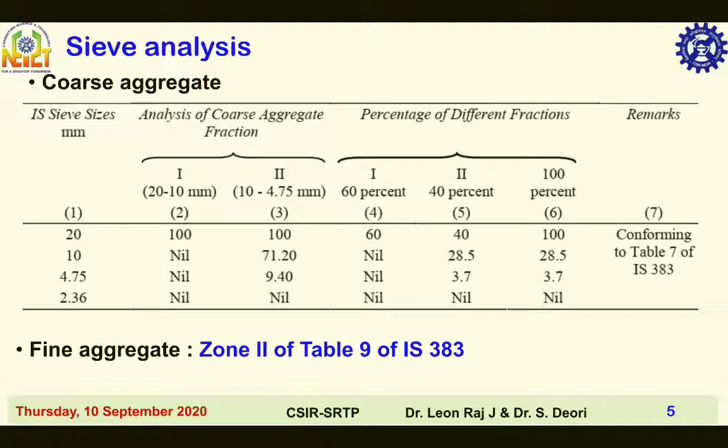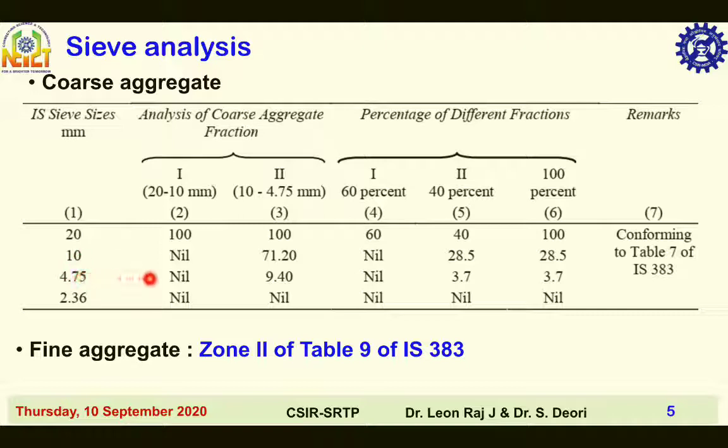Then for 10-4.75 mm aggregates, 100% pass through 20 mm sieve, 71.20% pass through 10 mm sieve, 9.40% pass through 4.75 mm sieve, and all the particles are completely retained by 2.36 mm sieve. In other words, the particle sizes of 71.20 minus 9.40, that is equal to 61.8% of total weight of coarse aggregate are in between 10 and 4.75 mm sieve.